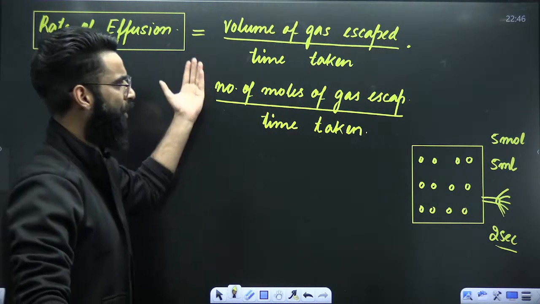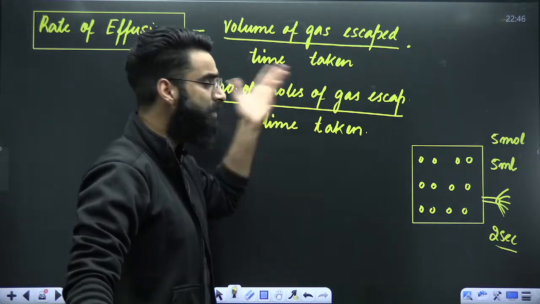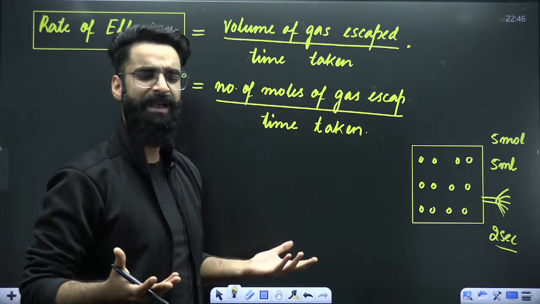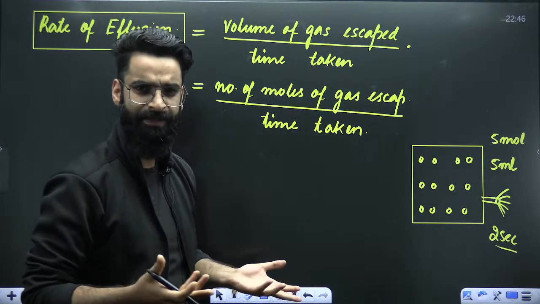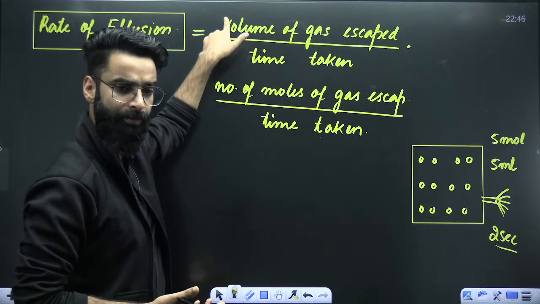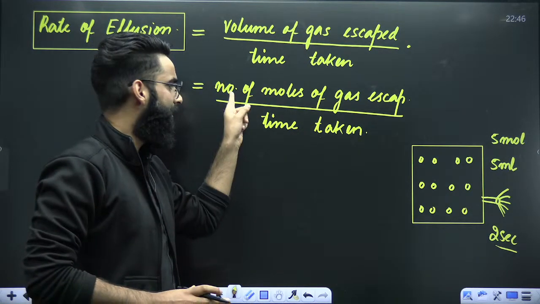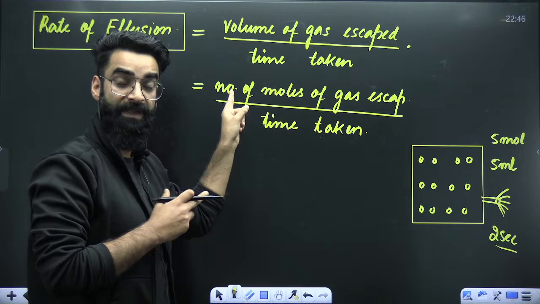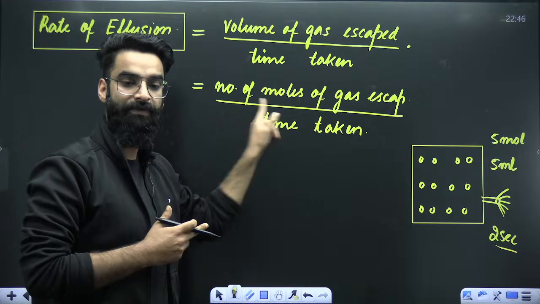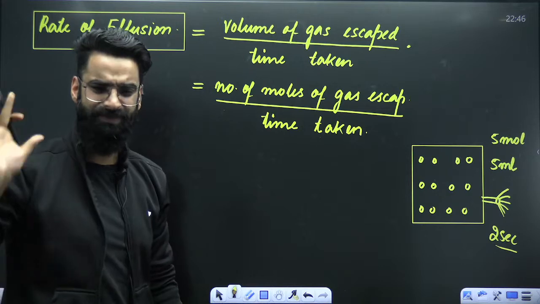Either you want to say volume of the gas escaped divided by time taken, or you can say it in a different way, number of moles of the gas escaped divided by time taken. As simple as that, right? Now it's going to be completely your choice to select the units. If you are using the first formula, in the numerator you'll write the units of volume and in the denominator the units of time. Similarly, if you are using the second formula, in the numerator you'll write moles and in the denominator time. So it's moles per time basically. Time can be in seconds, hours, minutes, whatever.